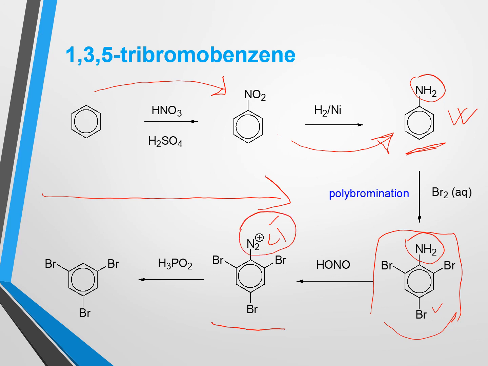That is one kind of replacement reaction. In that case, 1,3,5-tribromobenzene diazonium chloride will be converted to 1,3,5-tribromobenzene, which is our target product. So using these synthetic steps, we can prepare 1,3,5-tribromobenzene from benzene.